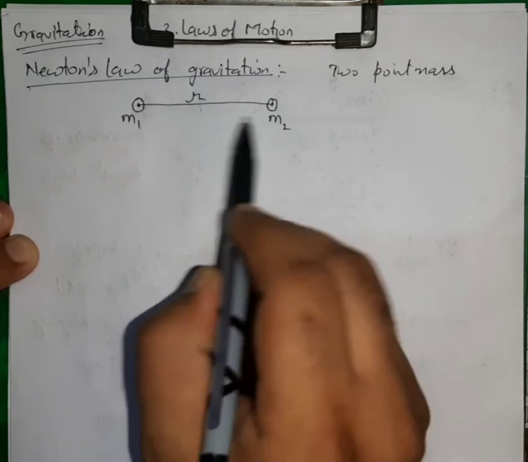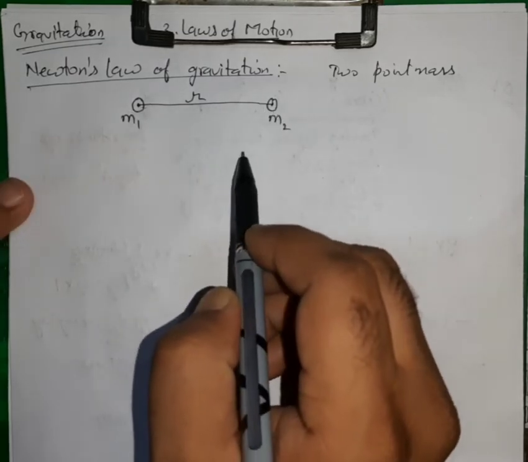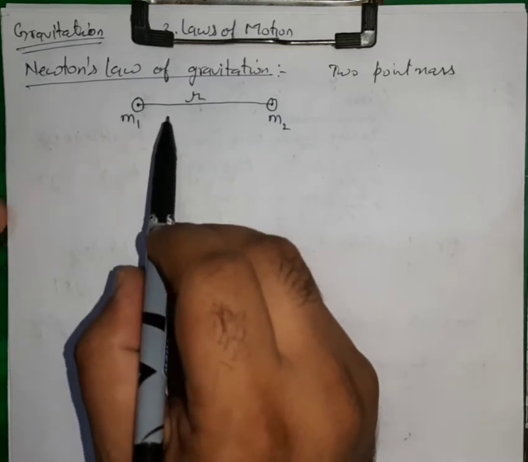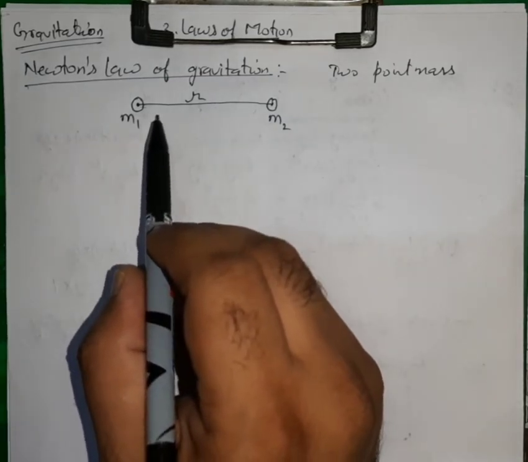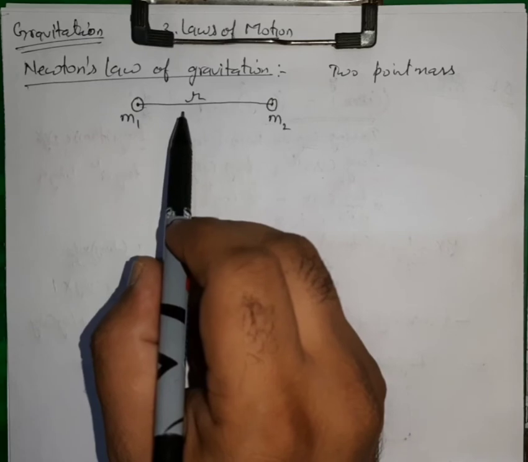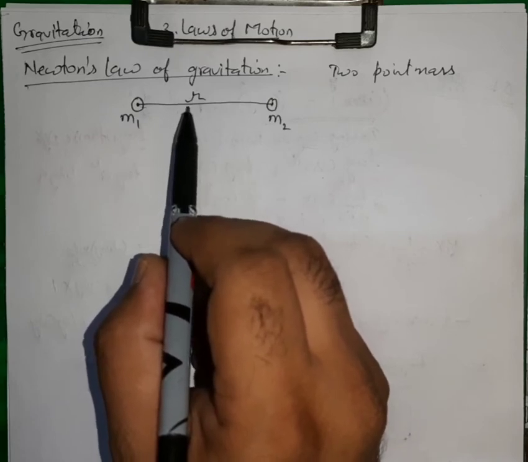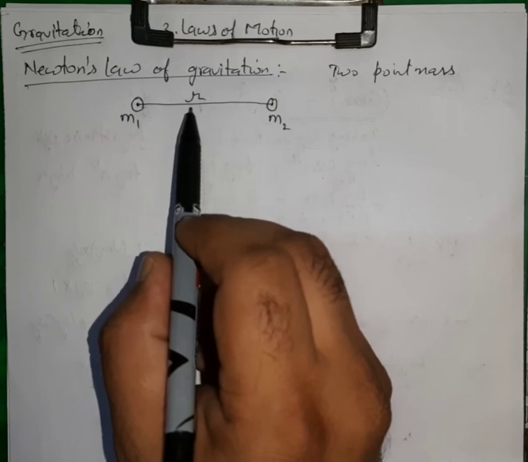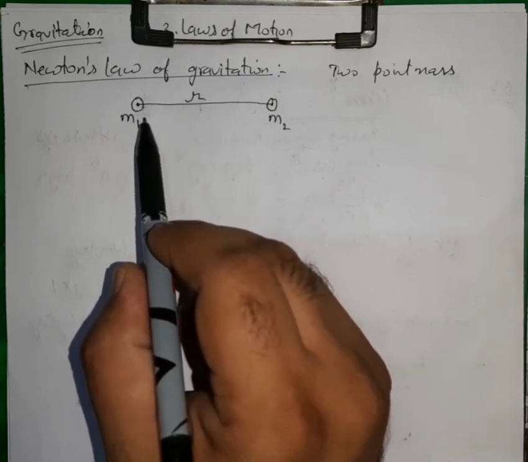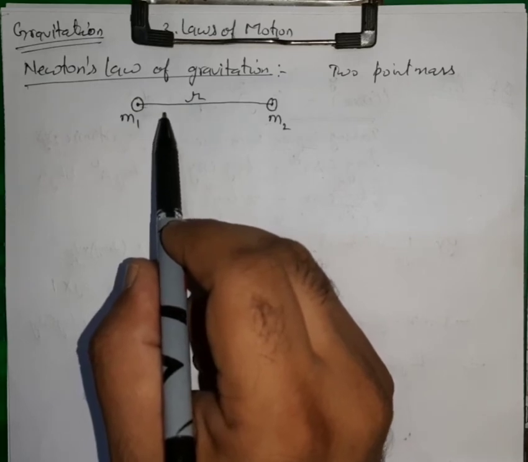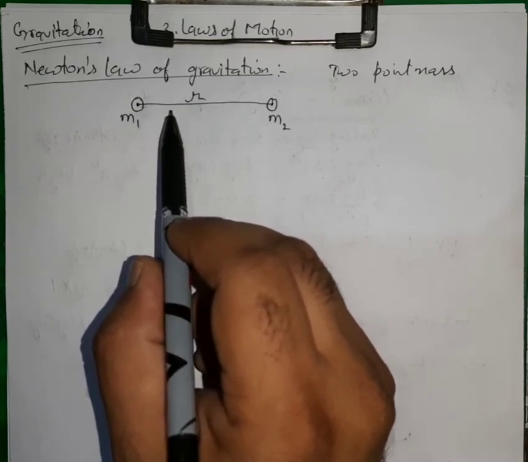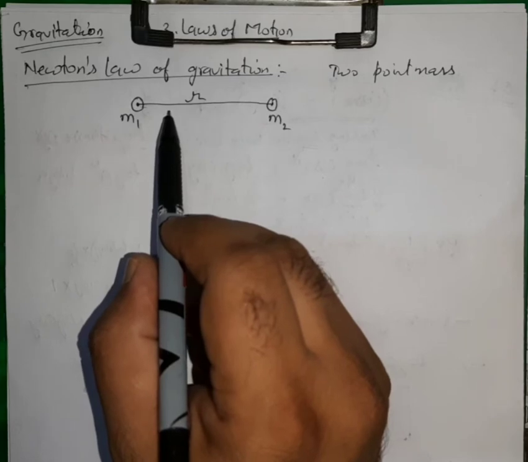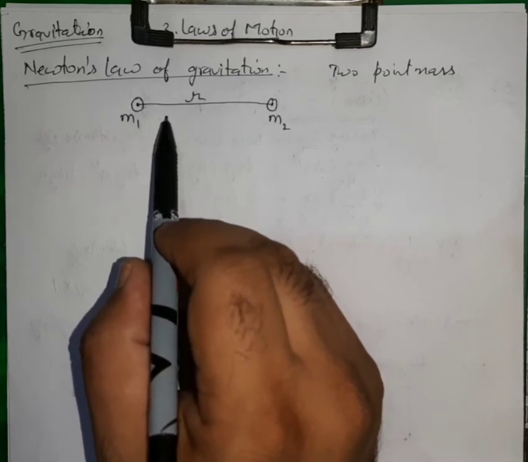If I'm talking about the force of attraction between the earth and the sun, since the distance between earth and sun is very much larger than the size of the earth, we can take earth and sun as point masses. So if the distance is very much greater than the size of the objects, the masses are point masses.